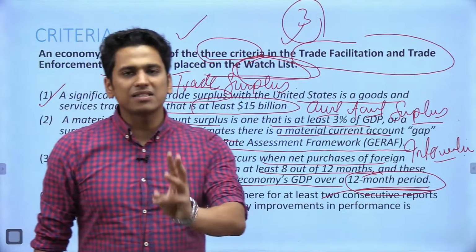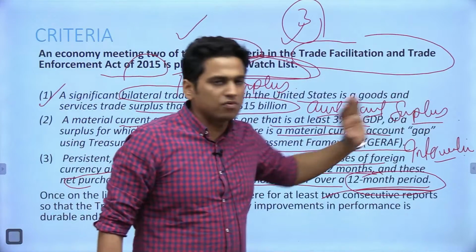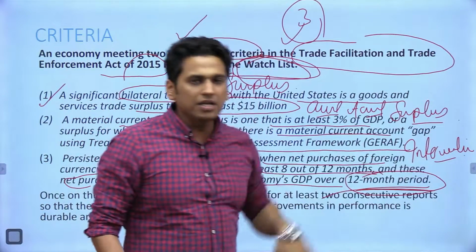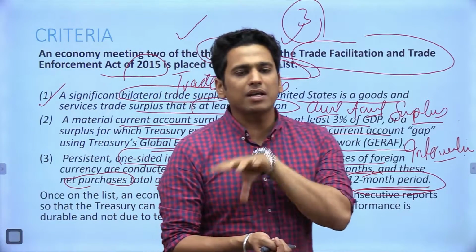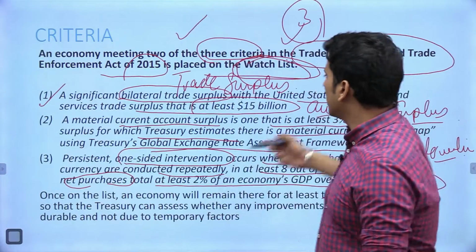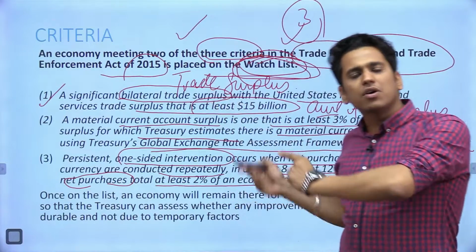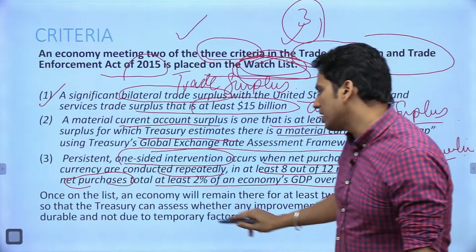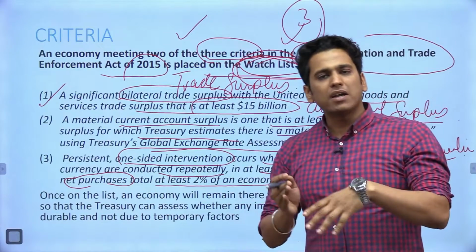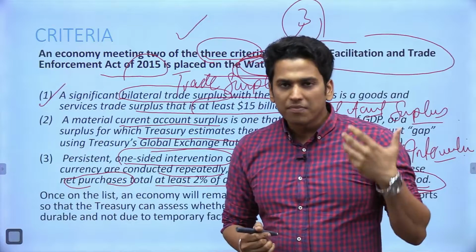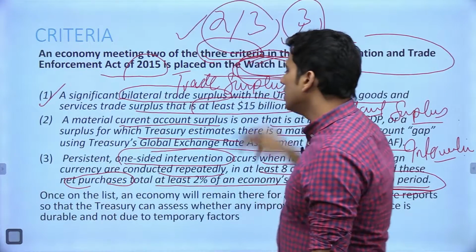So the three criteria that we have discussed are: the first one is the trade surplus, the second one is the current account surplus, and the third one is the intervention done by a particular economy. अगर इन तीन में से दो क्राइटेरिया सेटिस्फाई हो जाते हैं, so the countries are put on the watch list. अगर कोई कंट्री तीनों के तीनों को सेटिस्फाई करती है, then that country is basically labeled as a currency manipulator. तो उसको automatically that country becomes a currency manipulator. अगर हम इंडिया की बात करें तो इंडिया in the past was meeting 2 out of 3 criteria.